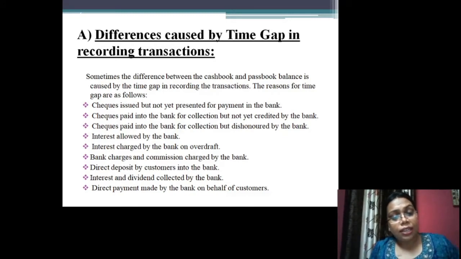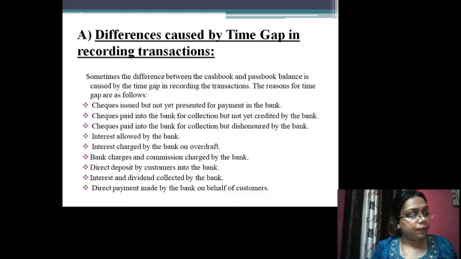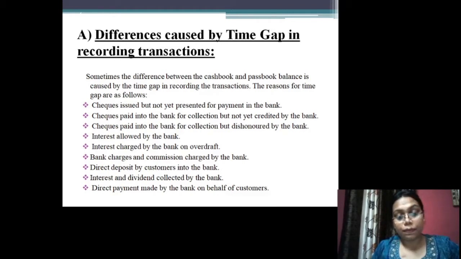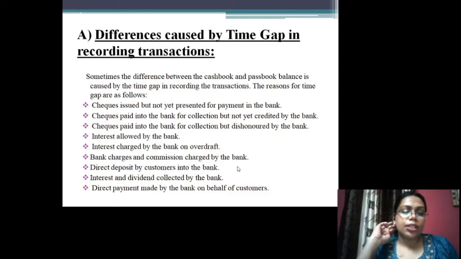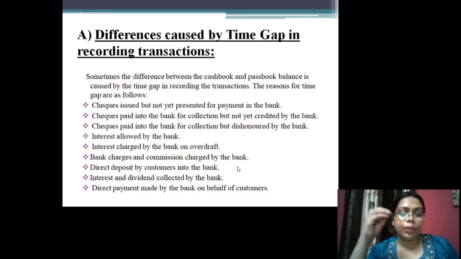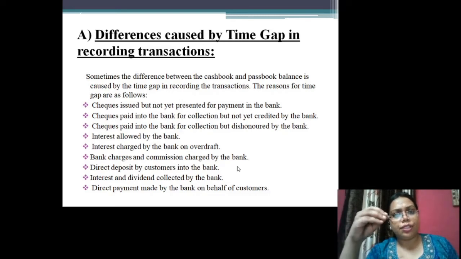Now next is interest and dividend collected by the bank. So the next point is the interest and dividend collected by the bank. The bank may collect the interest and the dividends from various investments of the customers directly.